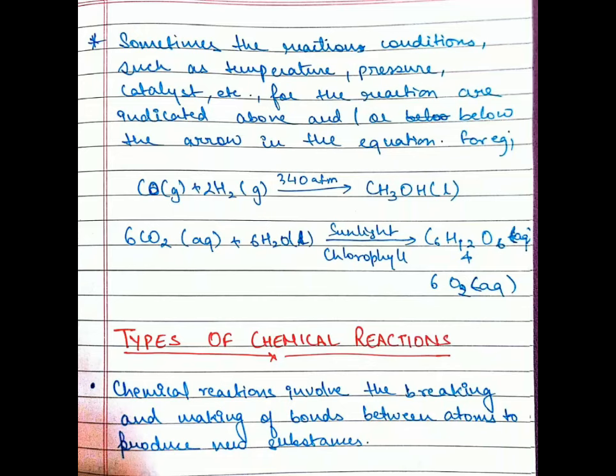Now we'll be discussing the types of chemical reactions. Chemical reactions involve the breaking and making of bonds between atoms to produce new substances. What are the 4 types of chemical reactions we are going to study in this chapter? They are combination reaction, decomposition reaction, oxidation and reduction reaction, and displacement reaction.